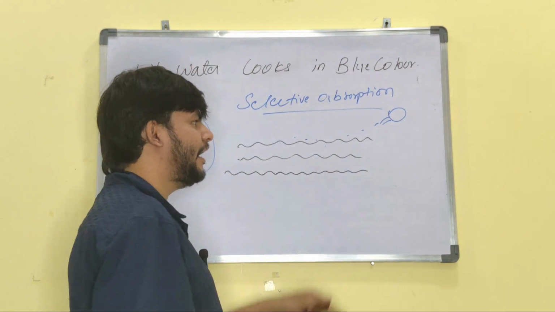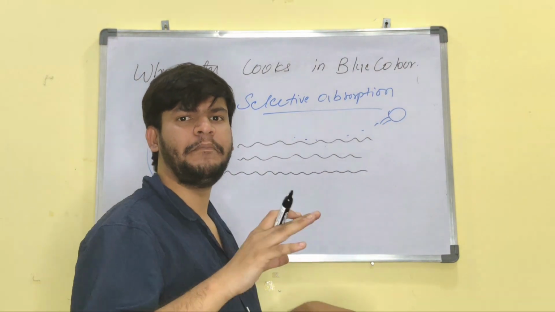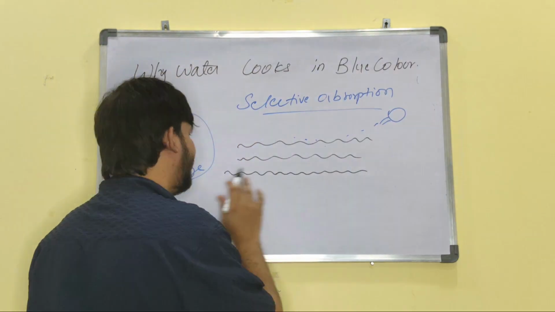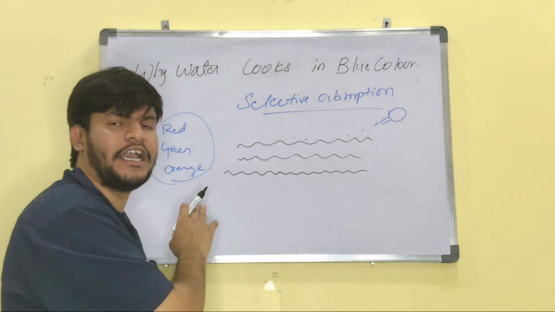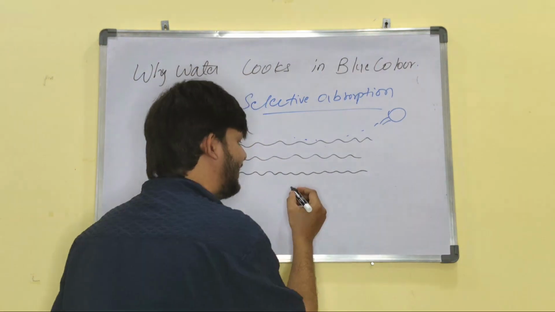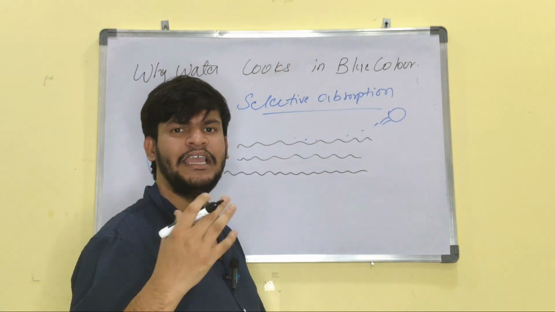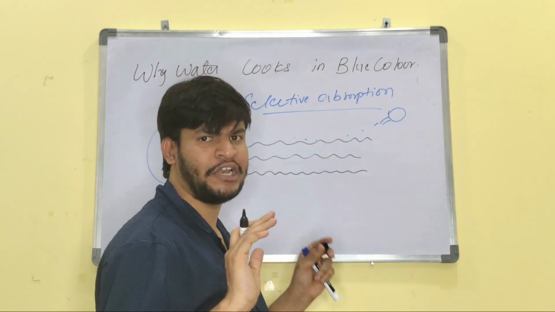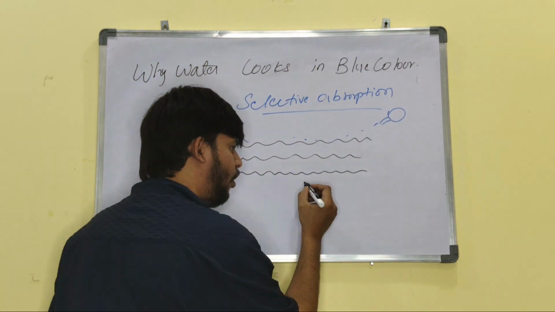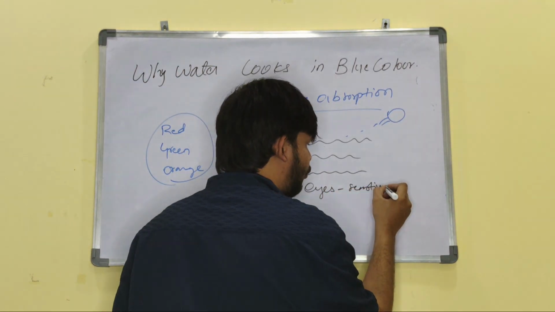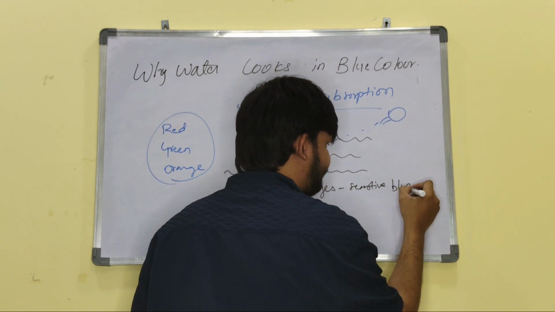As we know, in the white color there are all the colors, but it will absorb these high wavelength colors and the blue color remains unabsorbed. So that is the reason we see the water as slightly blue, not much blue. As we know, our eyes are very sensitive towards blue color.